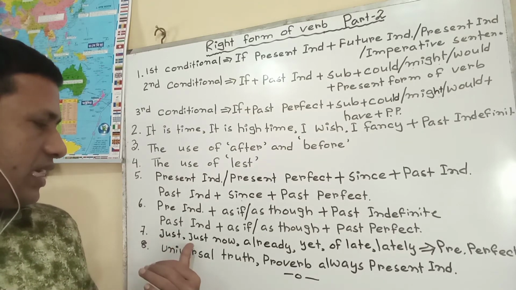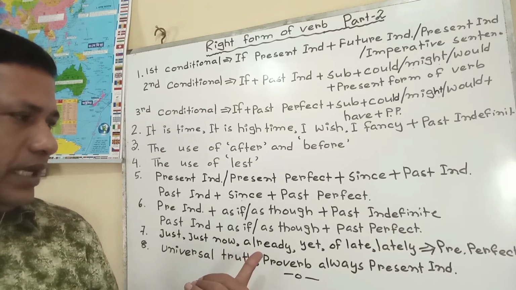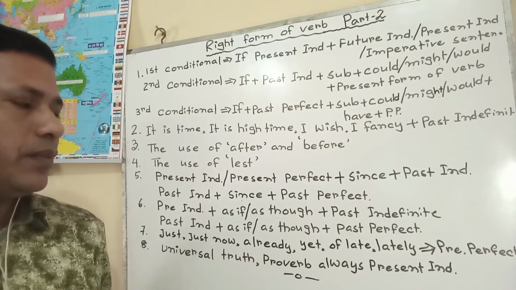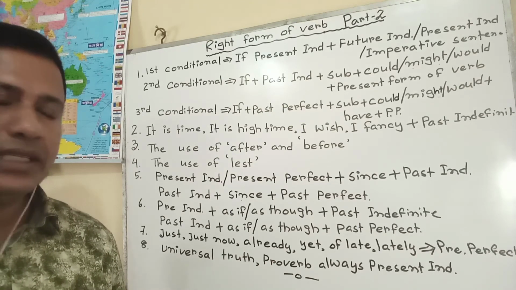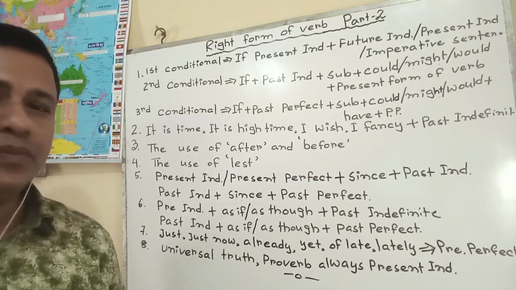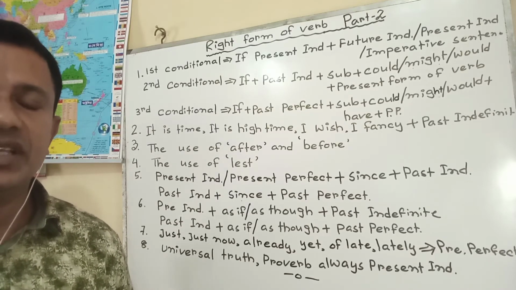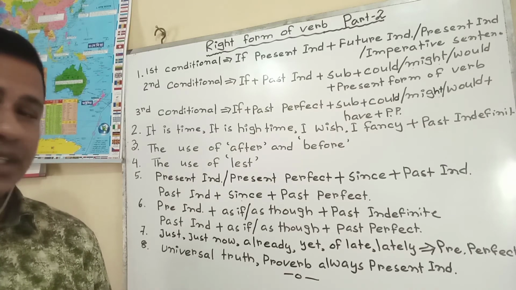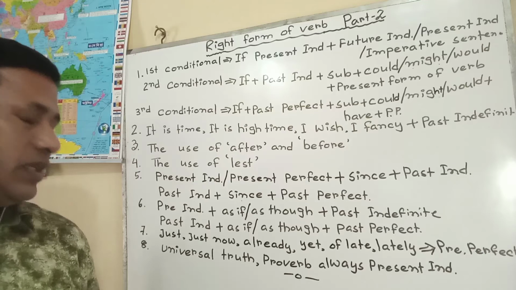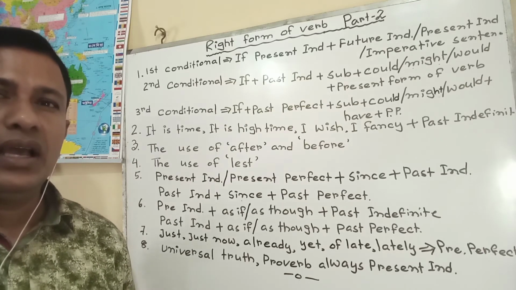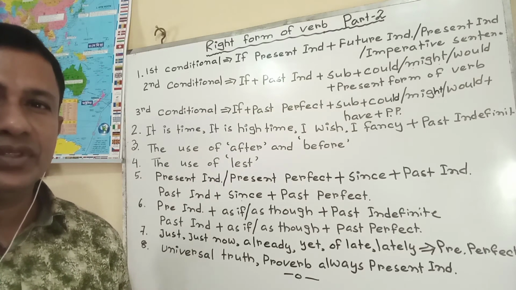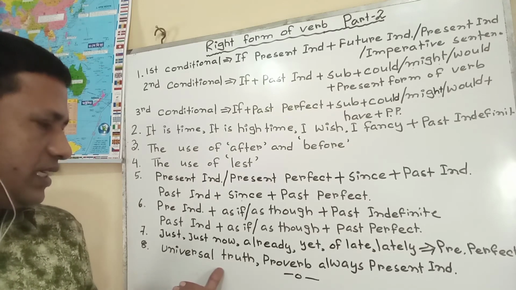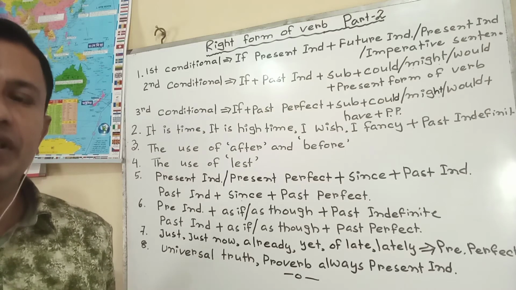For rule 7: just now, already, yet, of late, lately. If we find these types of words, we have to take the sentence as present perfect. That means subject plus have or has plus past participle form will be used here according to the structure of present perfect. Such as, I have seen him just now.